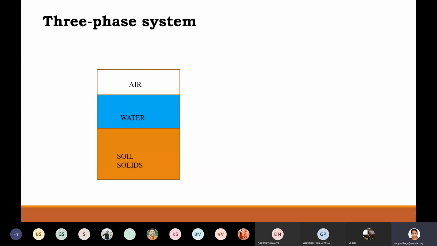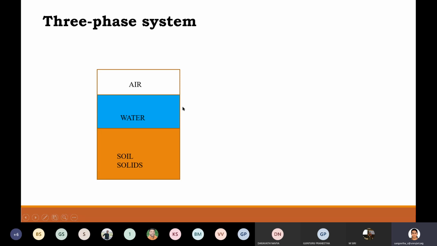Okay, so if few gaps are filled with water, few gaps are left as such. So as I showed earlier, if the gaps have air and water both, so those kind of soils are called partially saturated soil. Okay, so this three-phase system indicates a partially saturated soil, because air is there, water is there, soil solids are also there.